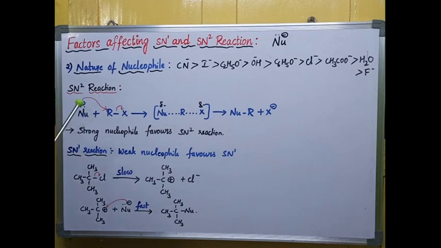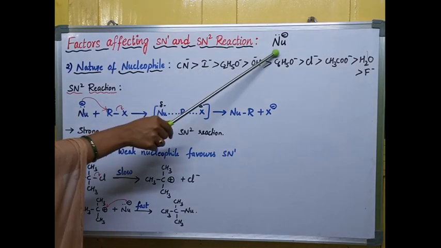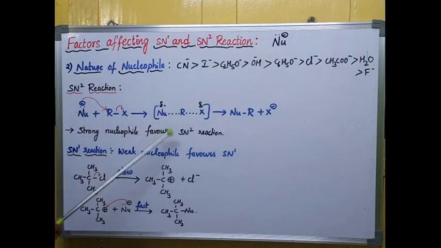If it is donating electrons easily or strongly, then we can say it is a strong nucleophile. If it cannot donate electrons fast, then it is called a weak nucleophile. The one which shows more tendency to donate electrons is called a strong nucleophile. Nucleophilicity is the ability of an ion to donate electrons to a positively charged species.